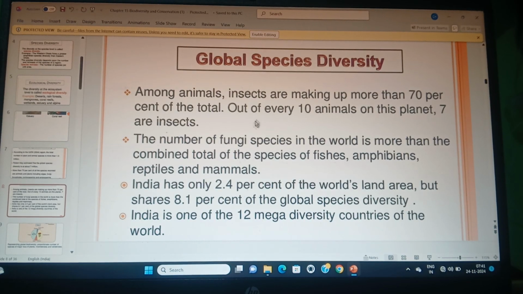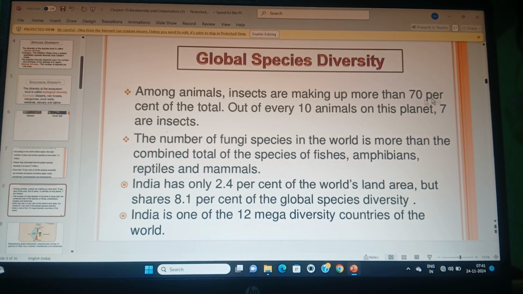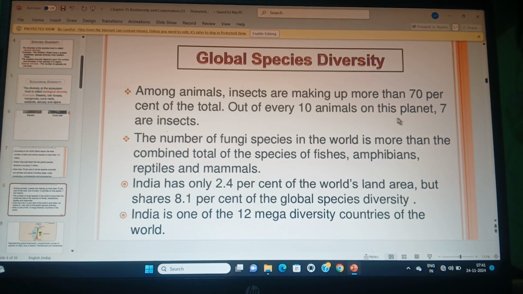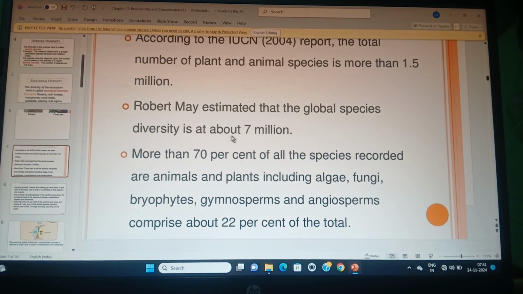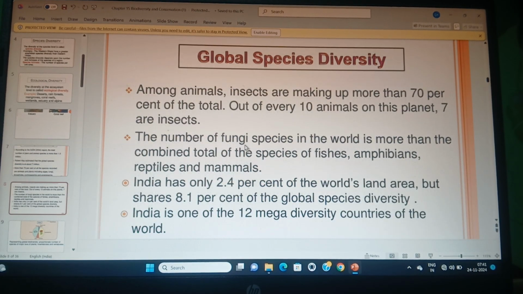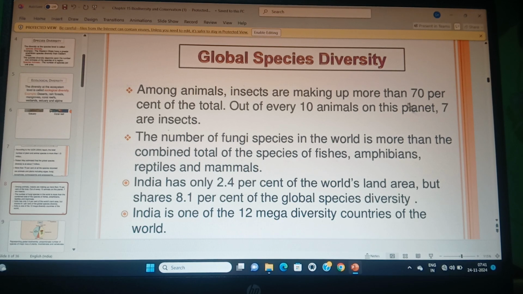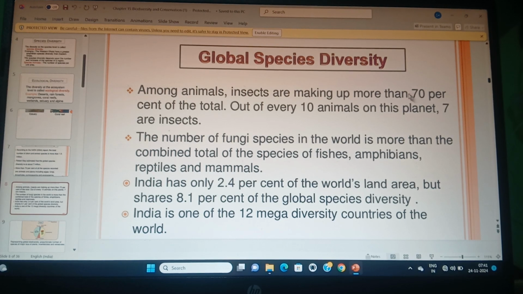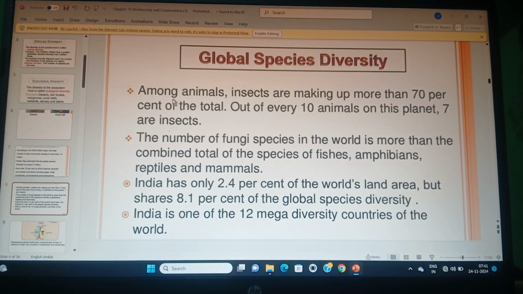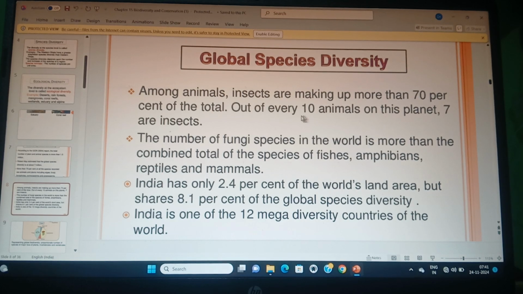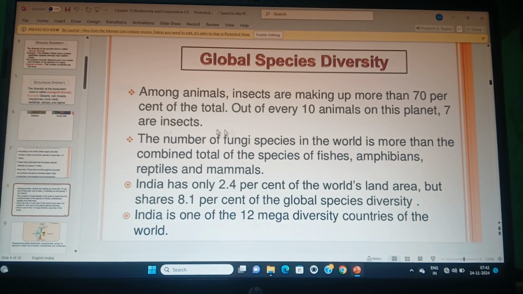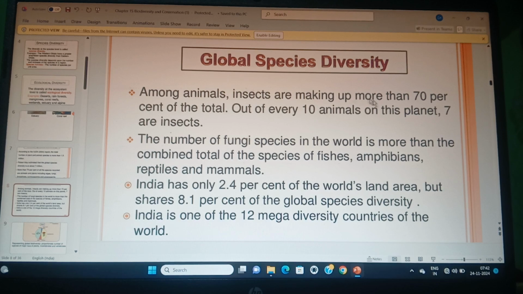Next, this data is important. Out of every 10 animals, 7 are insects. Among the animals, 70% are insects, the arthropods. Insects make up more than 70% of the total animals. It means that of every 10 animals on this planet, 7 are insects. हर 10 में 7 insect है.